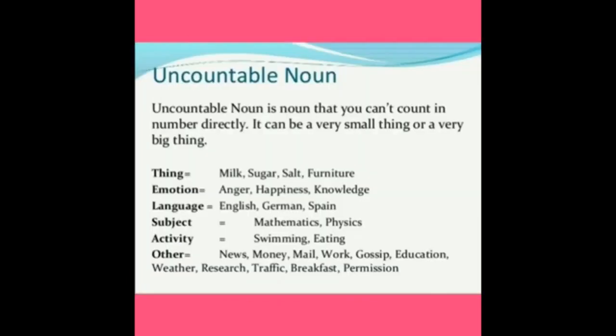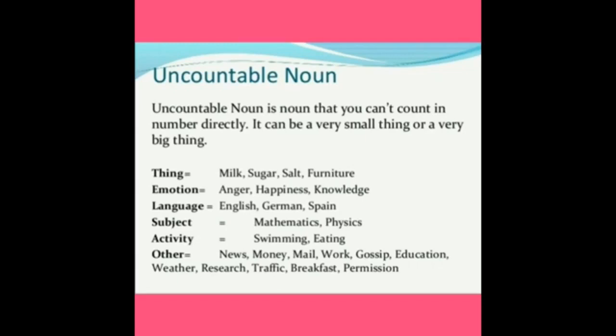Next, uncountable nouns. Countable nouns are nouns that we can count. The uncountable nouns are opposite to countable nouns. An uncountable noun is a noun that you can't count in number directly. It can be a very small thing or a very big thing.